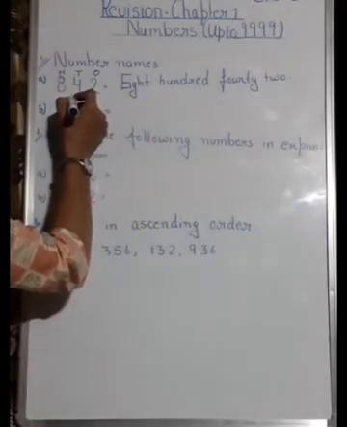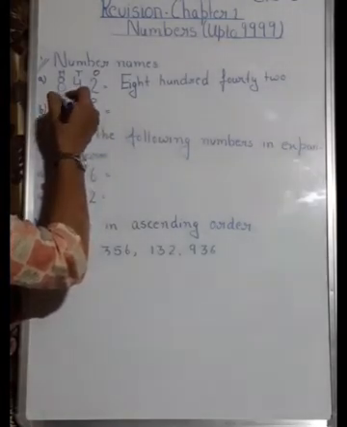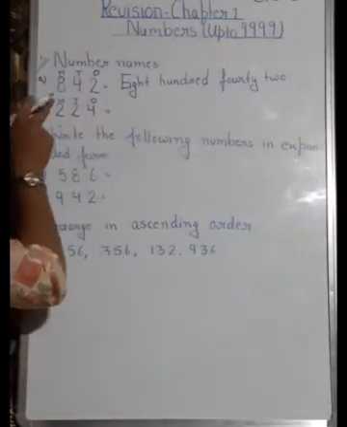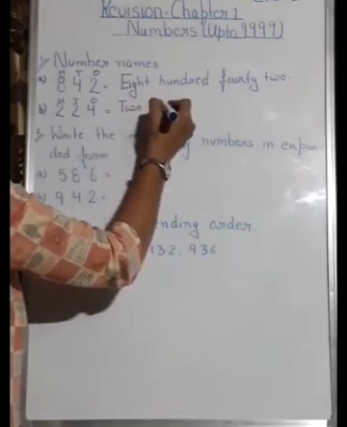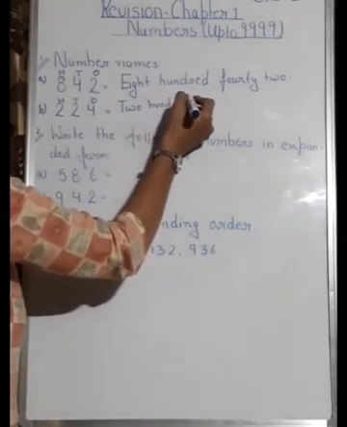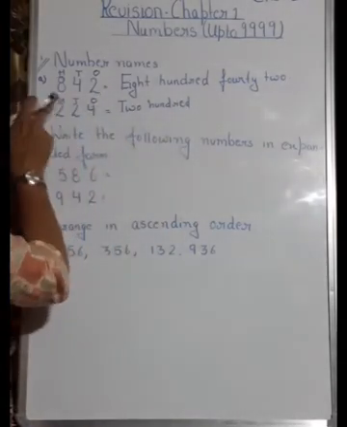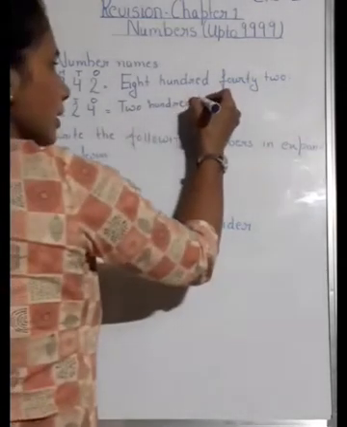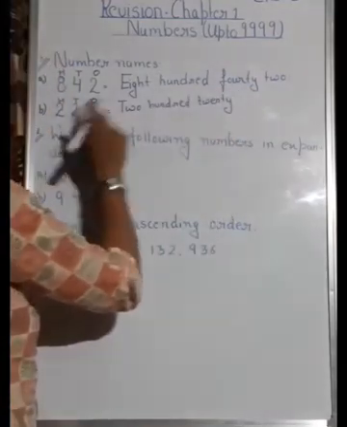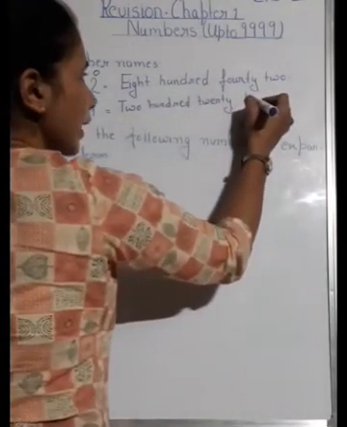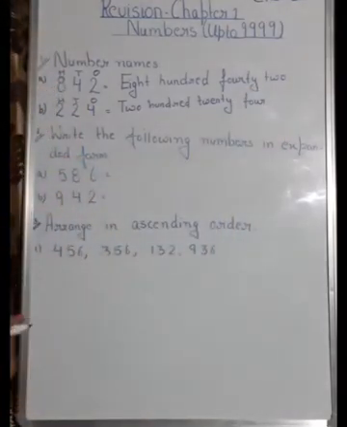Now similarly with this one, first you have to write down the places. So write down ones, tens and hundred. Now 2 is at hundred place, so you will write 200. Then this 2 is at tens place, so it becomes 20. And this one is your 4 at ones place, so you will write 4. Okay, so this is the way of writing a number name.